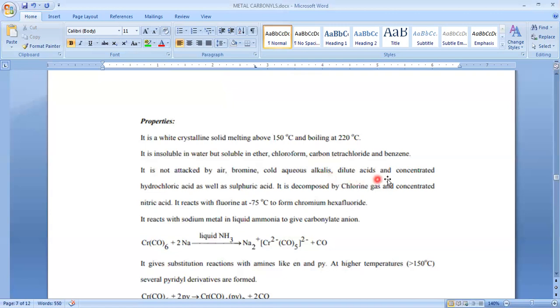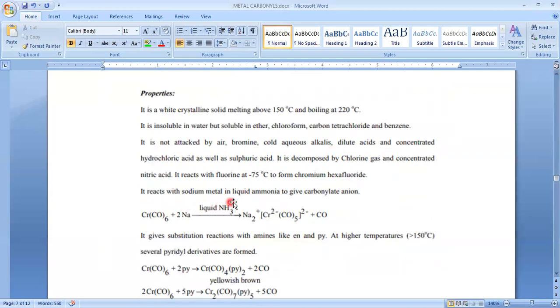Alkali means base, dilute acid, concentrated acids. So here concentrated sulfuric acid as well as concentrated hydrochloric acid, and it is decomposed by chlorine gas. Okay, and concentrated nitric acid, and it reacts with fluorine at minus 75 degrees centigrade to form chromium hexafluoride.